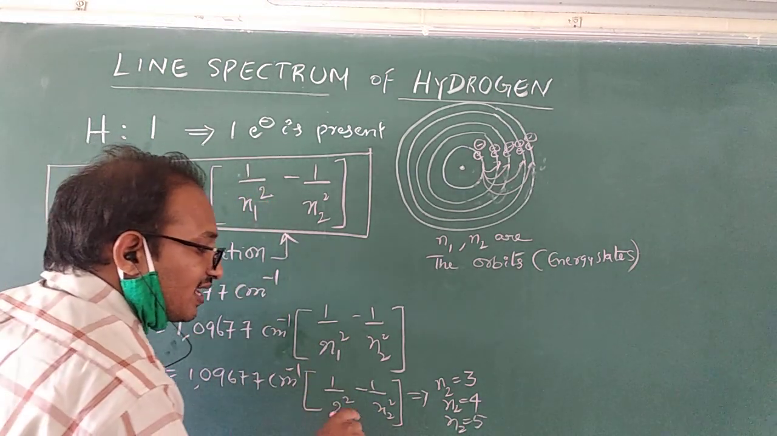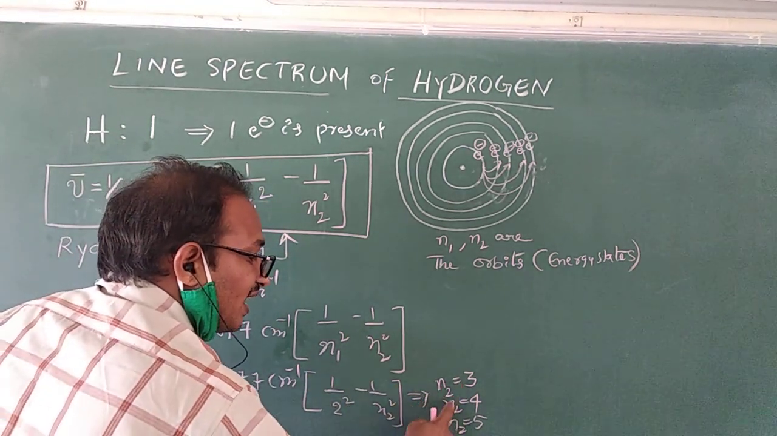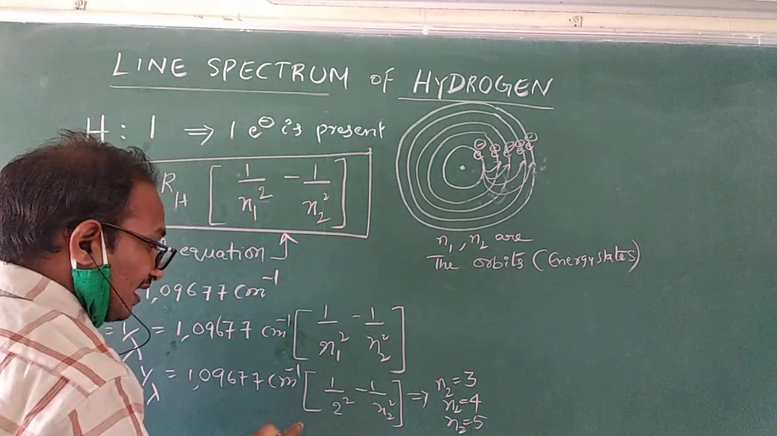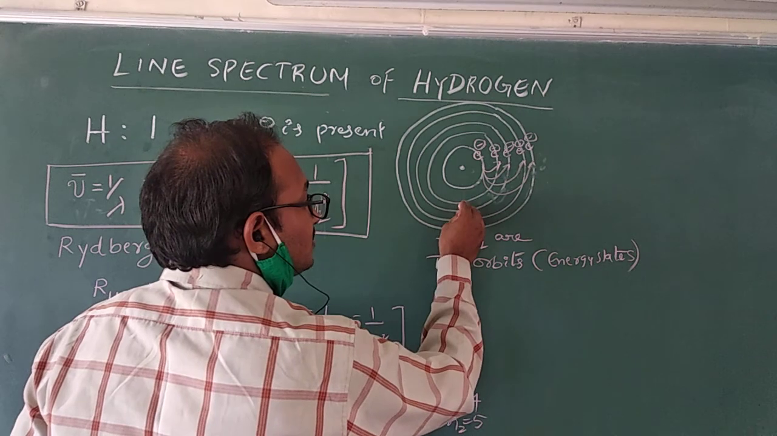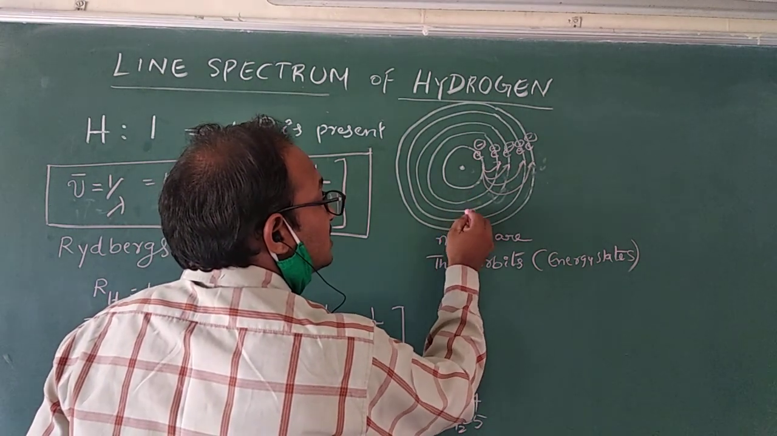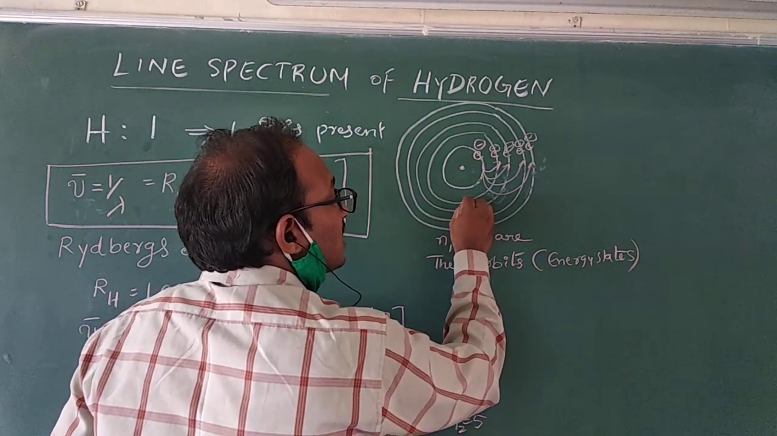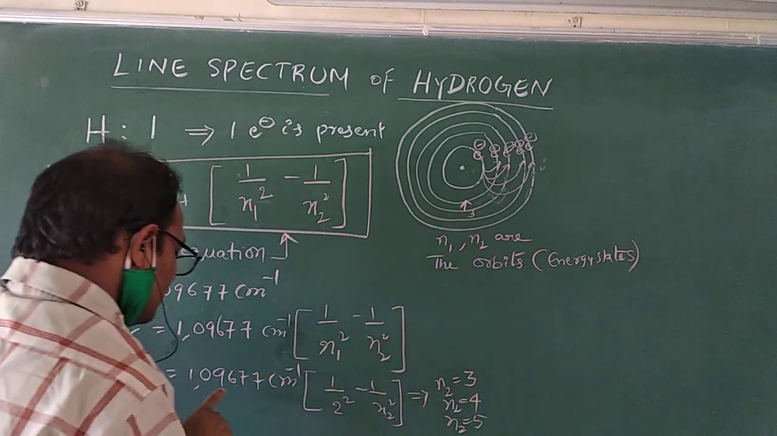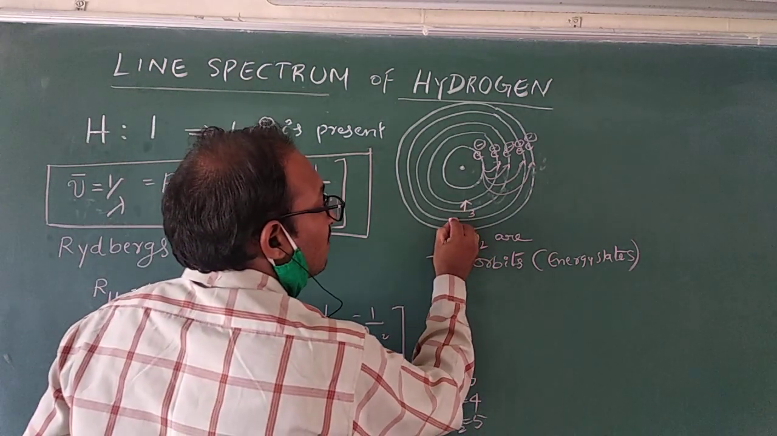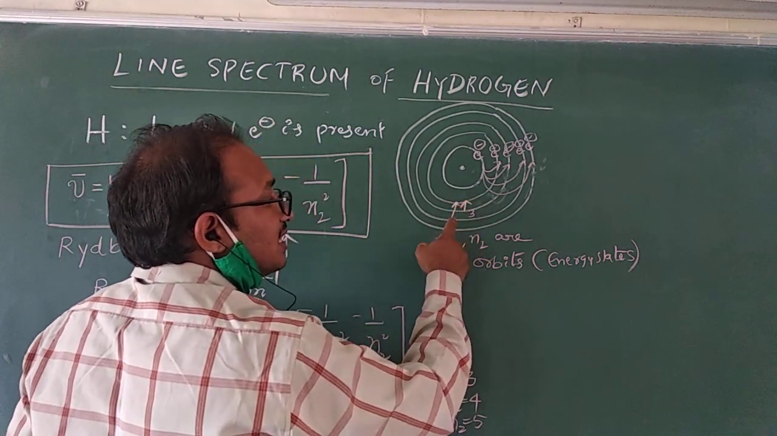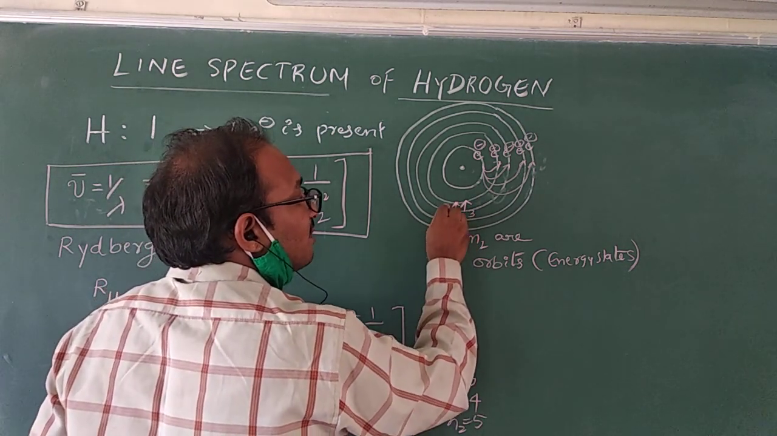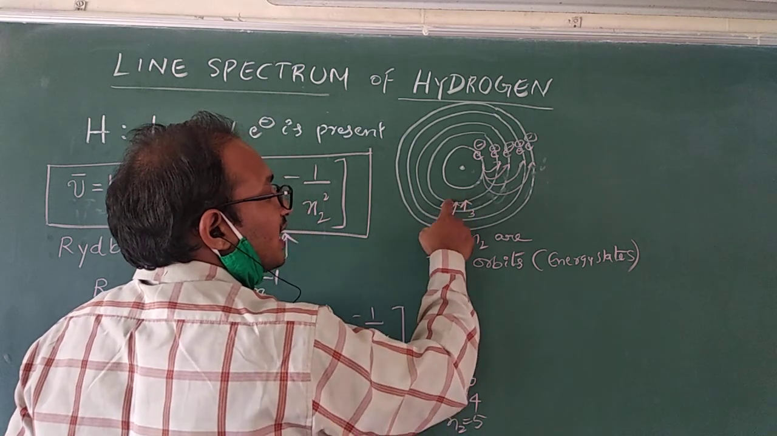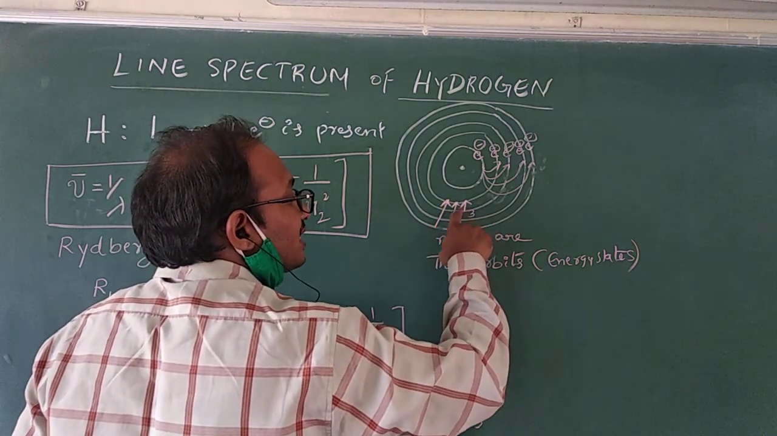Sir, why are you telling that n2 is 3, 4, 5? See, for example, the electron may jump from the third orbit to the second orbit, which is the first line of the Balmer series. Fourth orbit to second orbit is the second line in the Balmer series. Fifth to second is the third line.